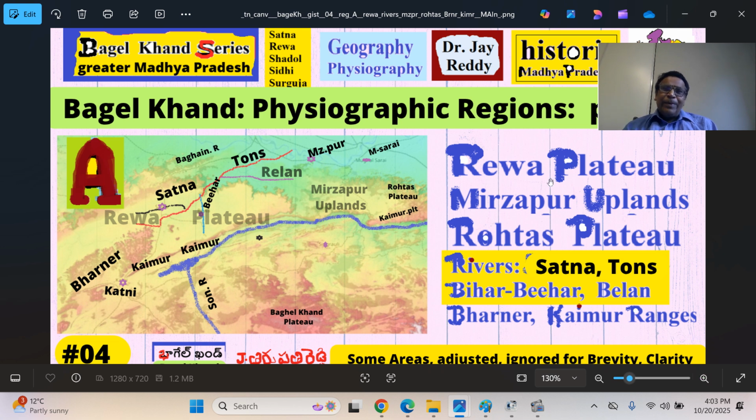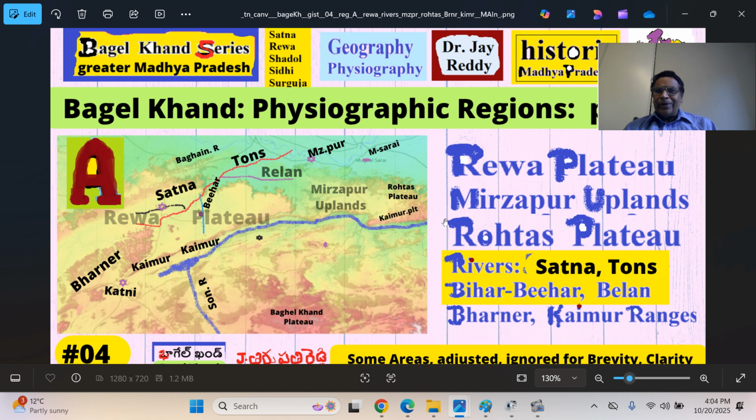This is the Rewa Plateau region. It consists of the current Rewa district and Satna district, the Satna Maihar region, and the historic Rewa district, Mauganj regions. Then the Mirzapur upland across the Son River.